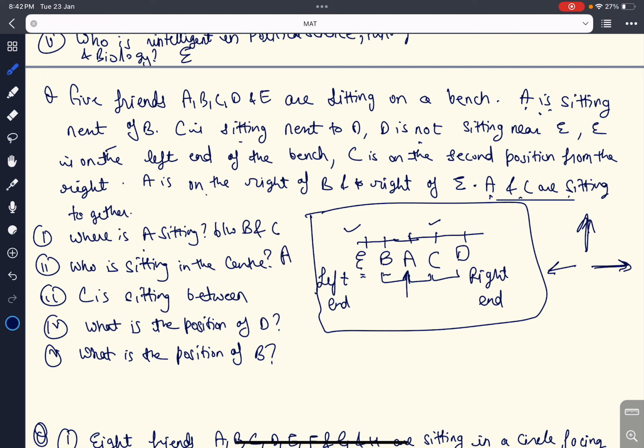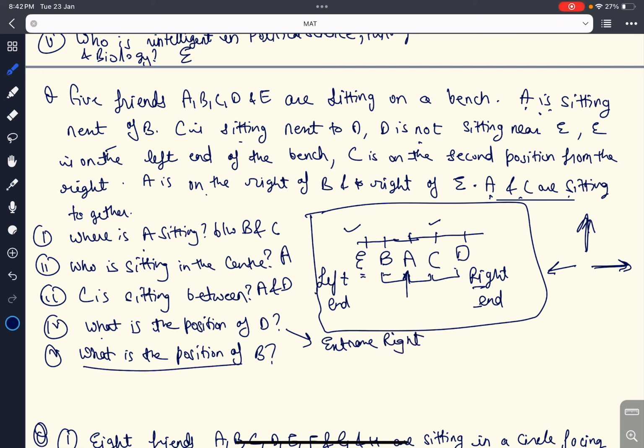Now our third question is, C is sitting between. So C is sitting between A and D. So our answer will be A and D. Our fourth question, what is the position of D? Position of D, extreme right, because D is on the right hand, so this is extreme right.